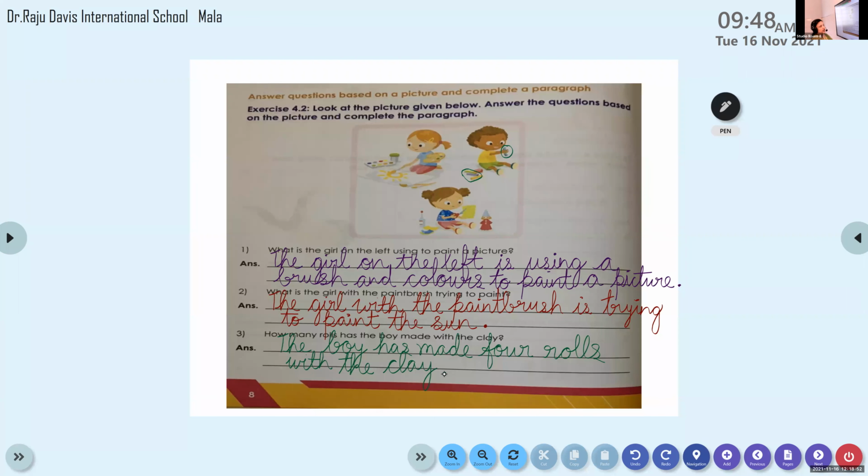I'll give you some time to write down the answers and we will continue in the next class. I don't want to hurry. Did everybody get an idea how to frame the complete and correct sentences? See, I have just added 1 or 2 new words. The rest of the entire sentence is taken from the question itself. I am doing it this way to make it easier for you to learn and understand. Okay? So are you able to understand? We will keep practicing it. Then you will get used to framing complete sentences. Alright, my dear ones?